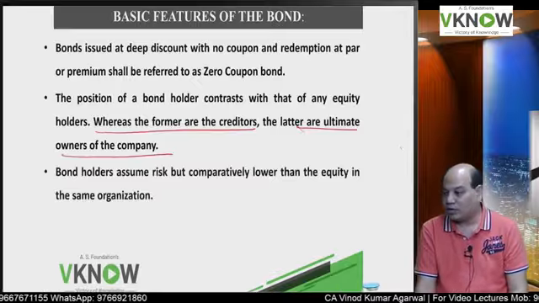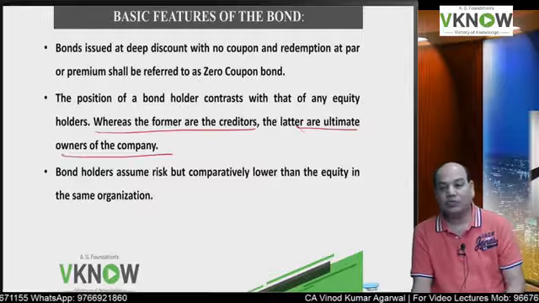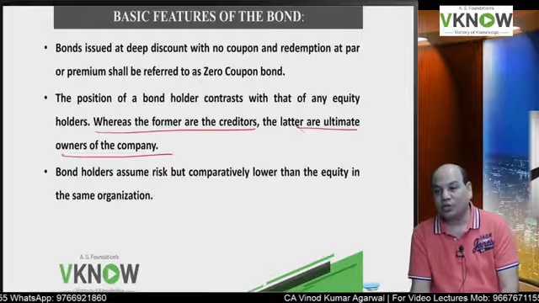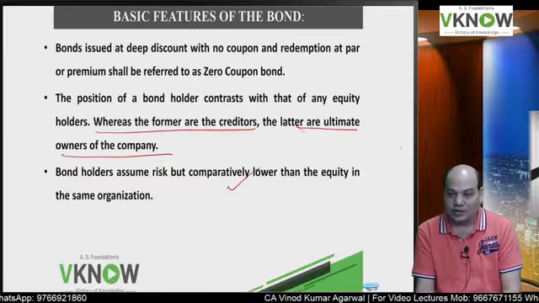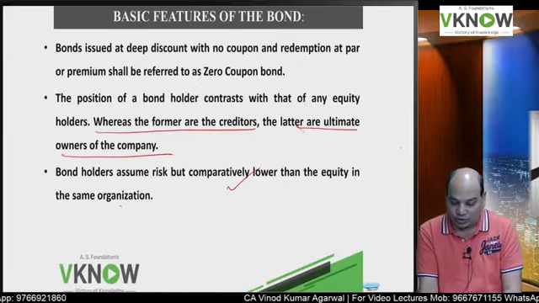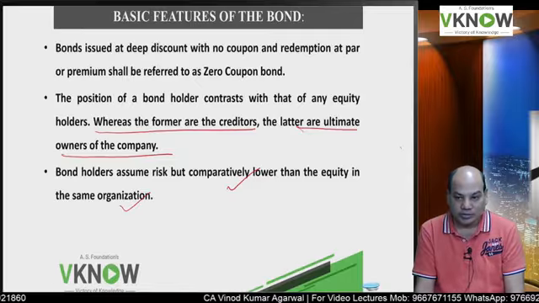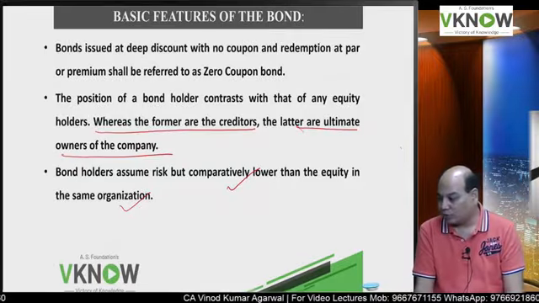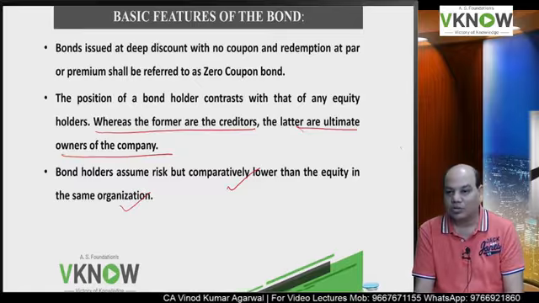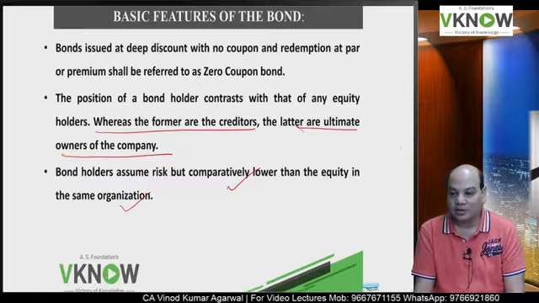What is the advantage of investing in a bond compared to an equity share? Bonds are less risky. Equity shares are more risky. Why? Because in case of a bond you will get a fixed coupon amount and redemption amount on the pre-decided dates.